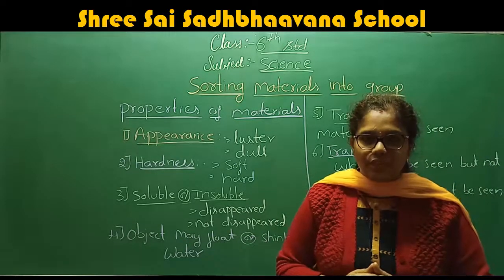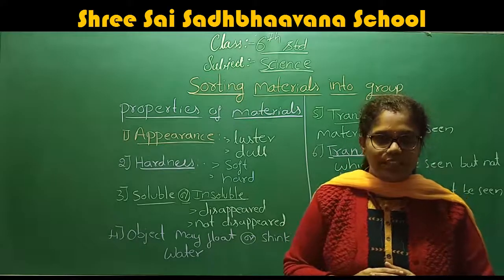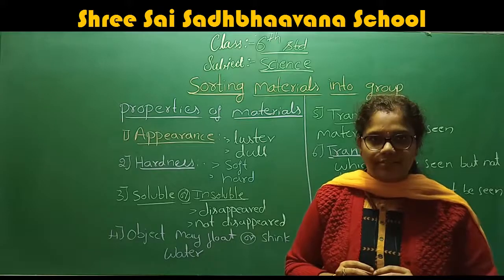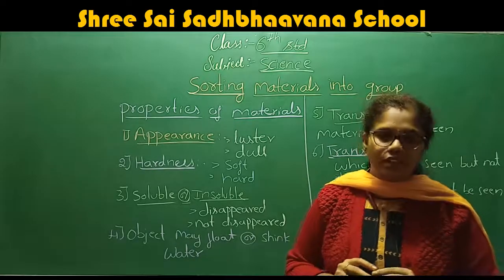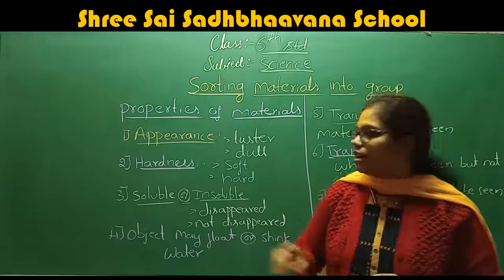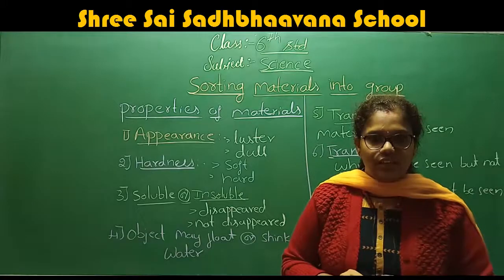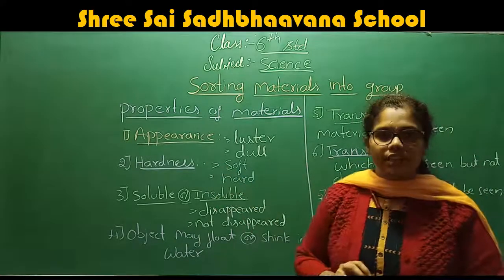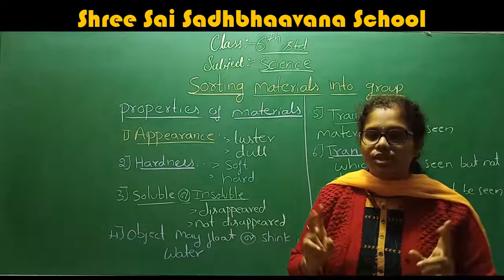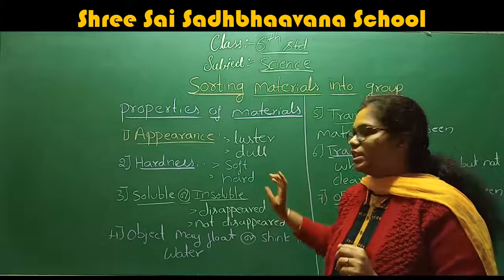What is the second property of the material? We are going to discuss the second property of the material, that is hardness. If you see the hardness, there are two important things you want to study. One is the soft and another one is the hard. In the hardness, we are going to discuss two important concepts: one is the soft and the other is the hard.